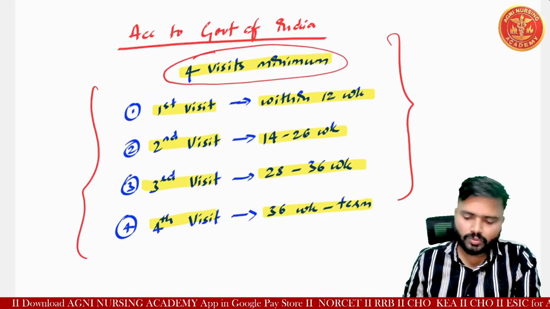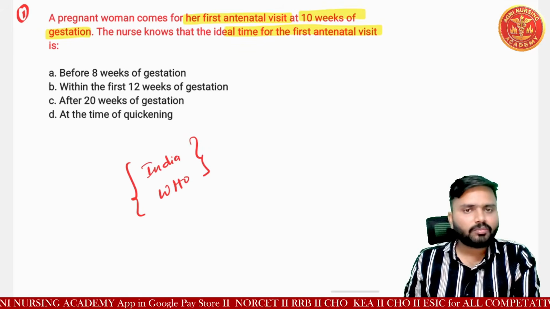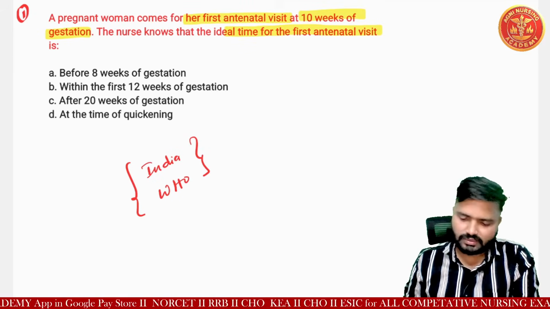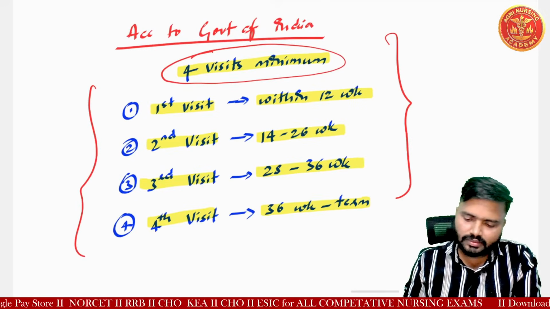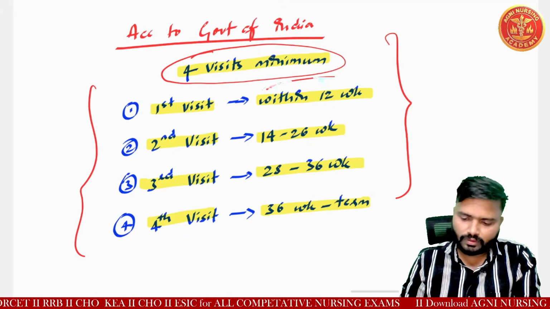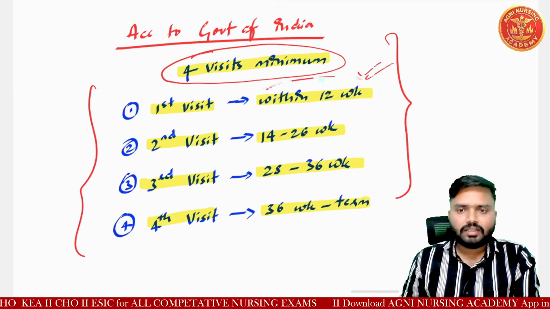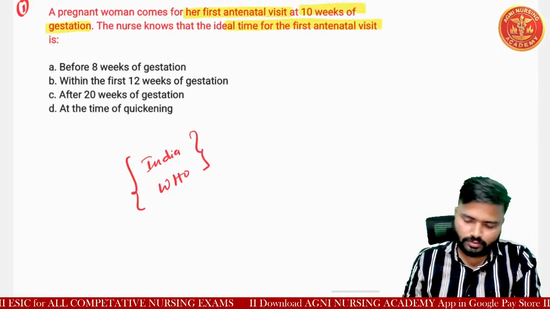Okay. So now we'll discuss the question here. A pregnant woman comes for her first antenatal visit at 10 weeks of gestation. So you can see here the first antenatal visit is within 12 weeks of pregnancy. Understood?